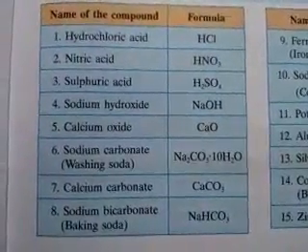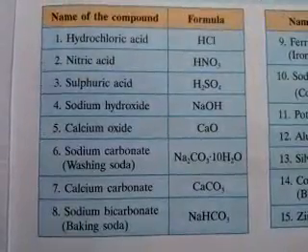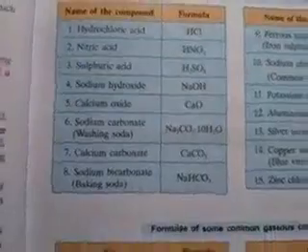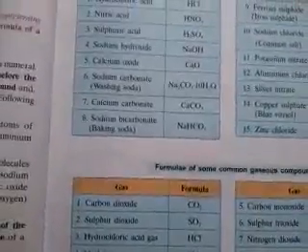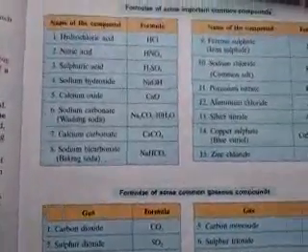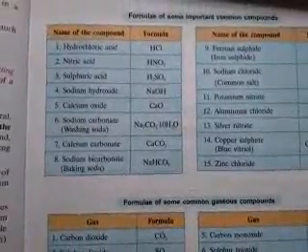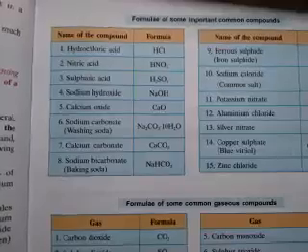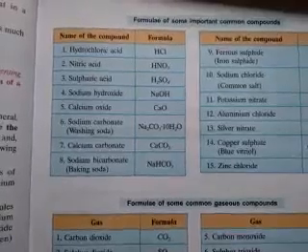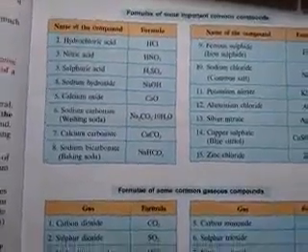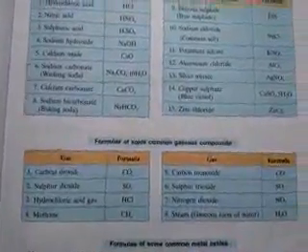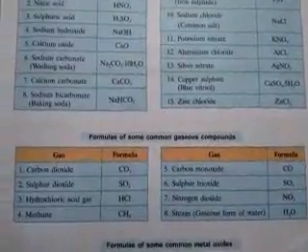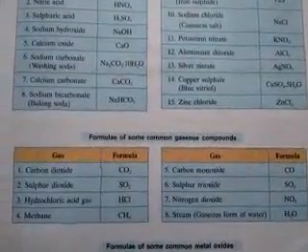Now coming to the point, some formulas of important common compounds, like hydrochloric acid. The proper formula of hydrochloric acid is HCl. Nitric acid is HNO3. Sulfuric acid is H2SO4. Sodium hydroxide is NaOH. In the case of some gaseous compounds, carbon dioxide is CO2, sulfur dioxide is SO2.